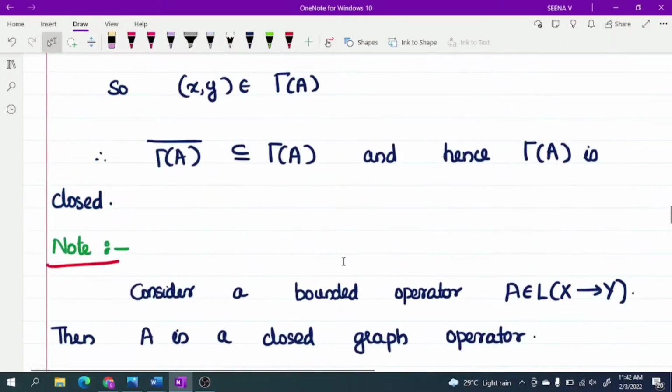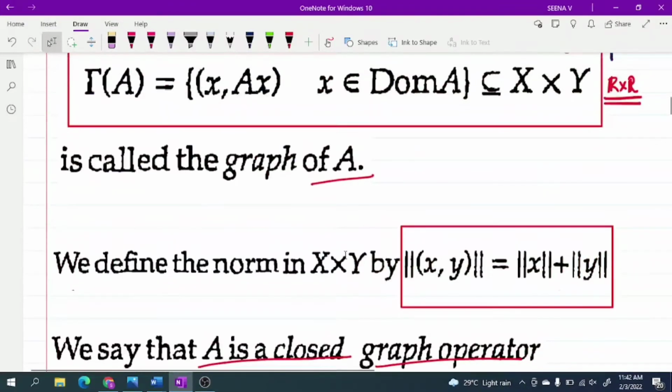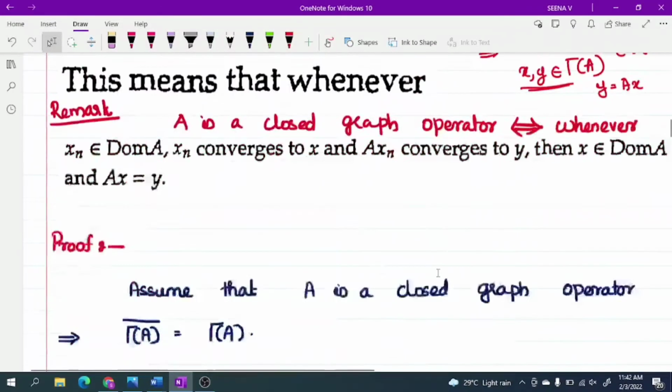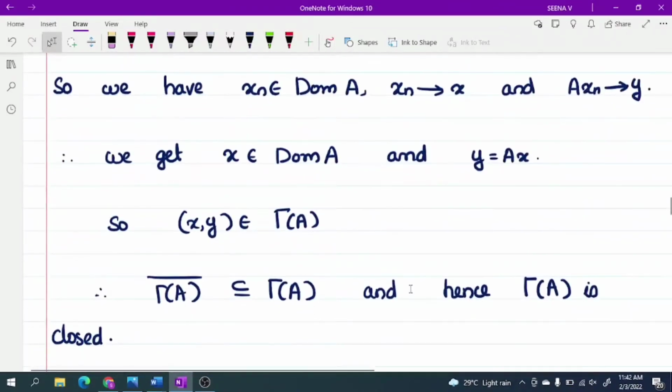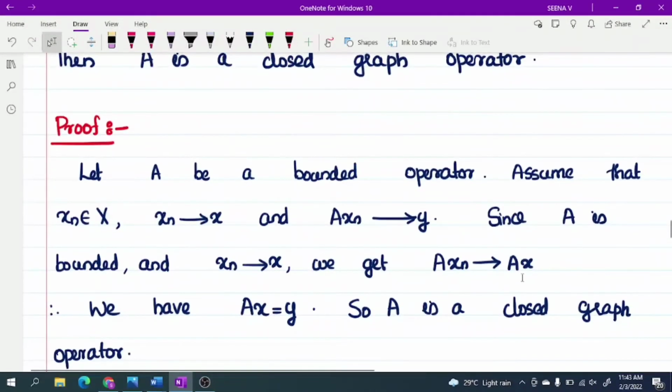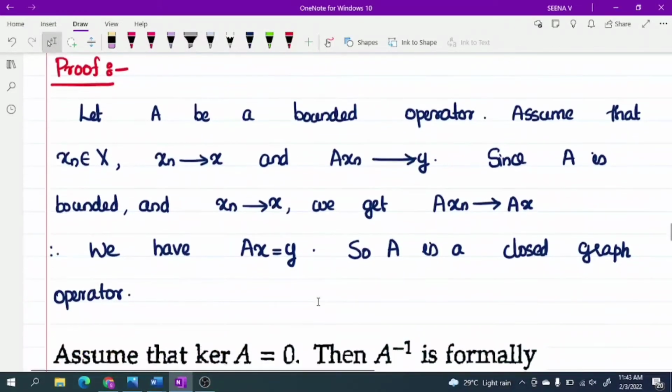To prove closed graph operator, we have to prove this result only: xn belongs to domain of A, xn converges to x, Axn converges to y, then x belongs to domain of A and Ax equals y. Here clearly x belongs to the domain of operator A, and here we get Ax equals y. Therefore A is a closed graph operator.